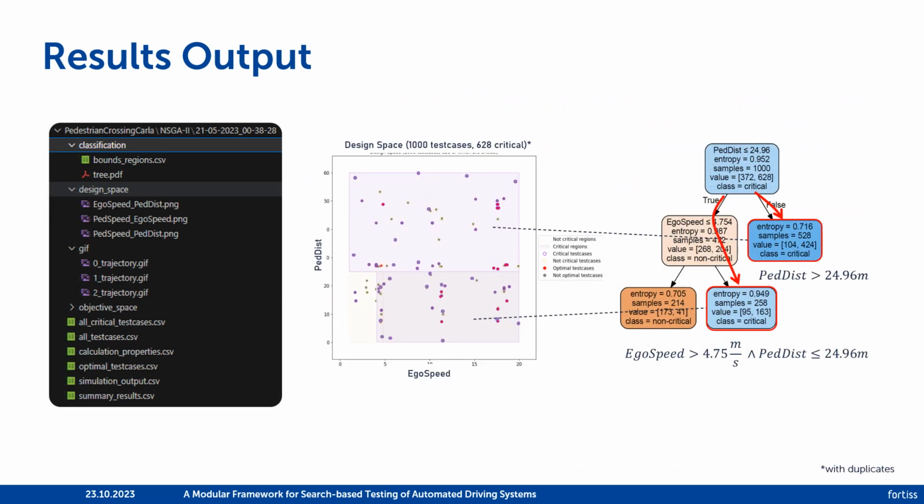Another feature of OpenSBT is to characterize when the system under test behaves critically. Here, all available test cases with the criticality labels are passed to the decision tree algorithm to derive criticality conditions from the path conditions in the tree. Here, for instance, we have identified two conditions by decision tree learning.